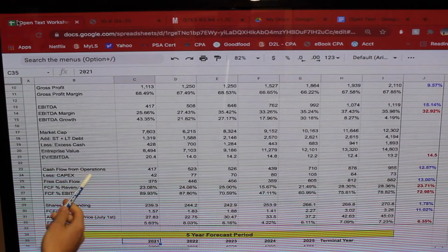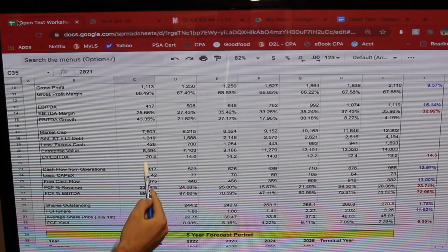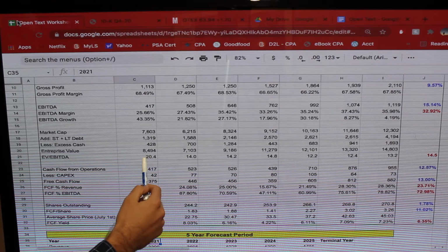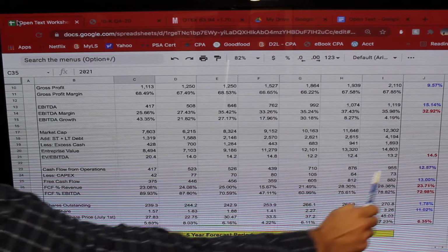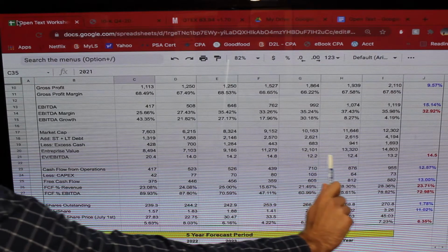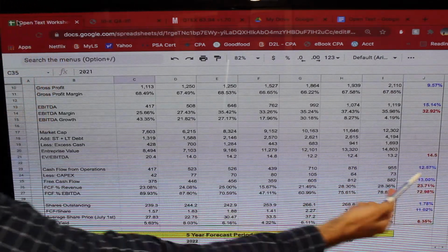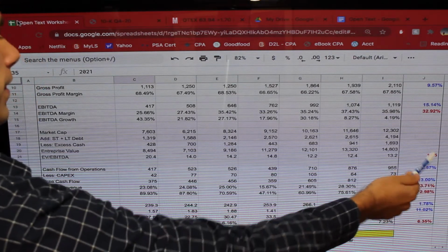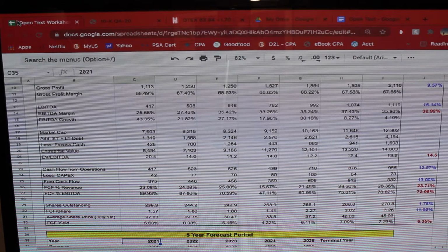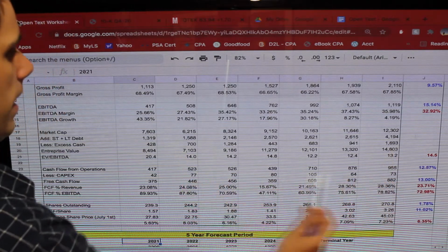So now moving down, I've done an EV/EBITDA multiple calculation here. Back in 2014, it was about 20.4, and it's gone down since then. So now we can see there's a big decline here, and it's gone down a bit more over the years, and it has an average of 14.5, as we can see here. But that average of 14.5 is skewed because of this 20.4. I think if we are to look at a reasonable EV/EBITDA multiple going forward, it makes more sense to use these averages here.